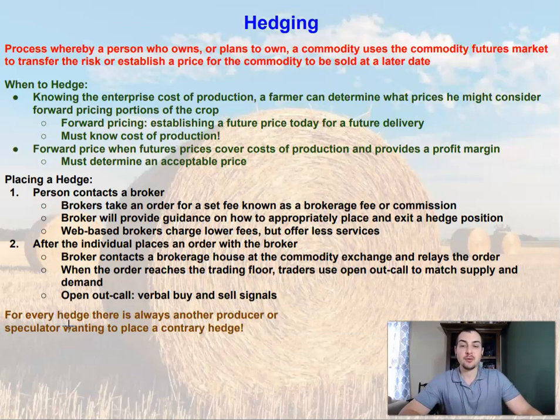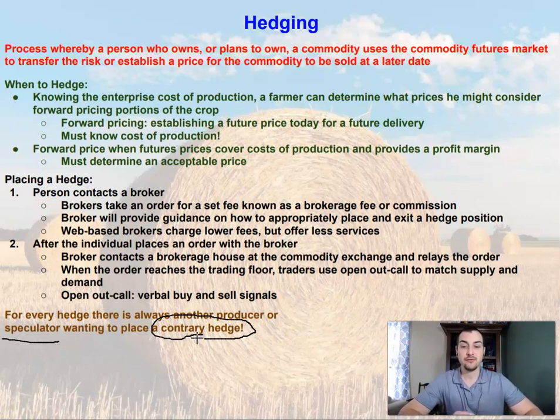You've got to remember, for every hedge, there is always another producer or speculator wanting to place a contrary hedge, a contrary long or short contract.